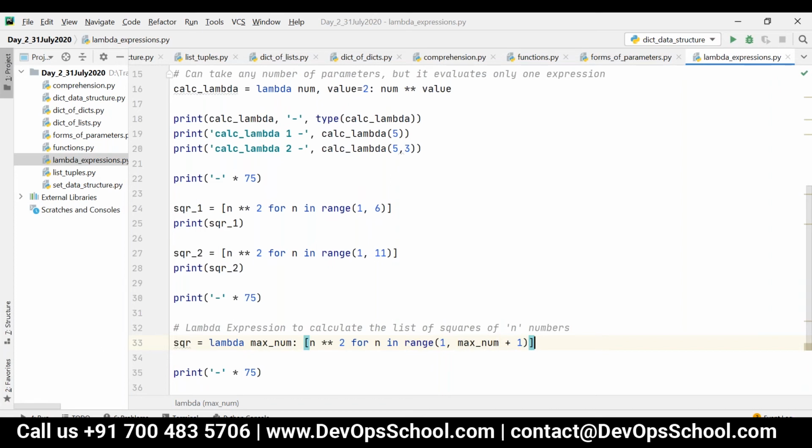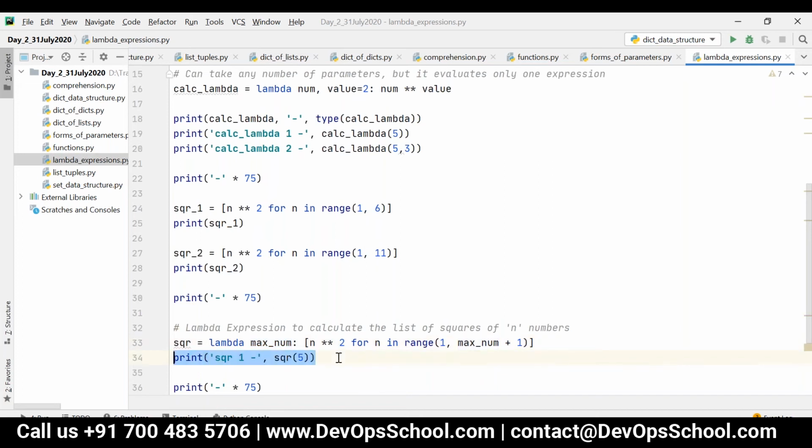Now, if I say square of 5, 5 will be assigned to max_num, and range of 1 comma max_num plus 1, that is 1 comma 6. So this will generate the squares of numbers from 1 to 5.